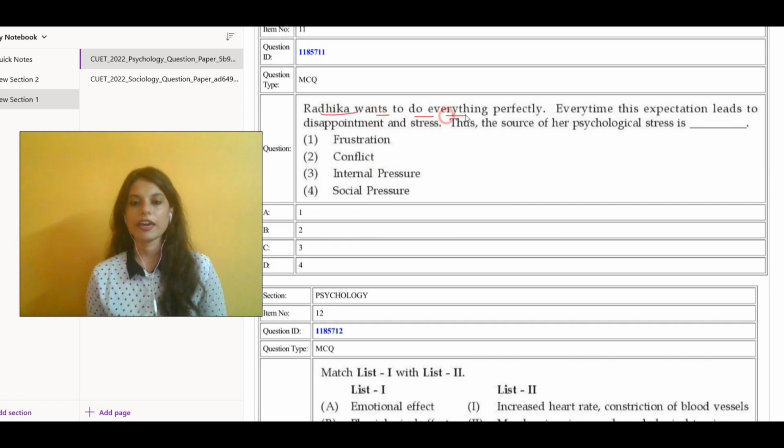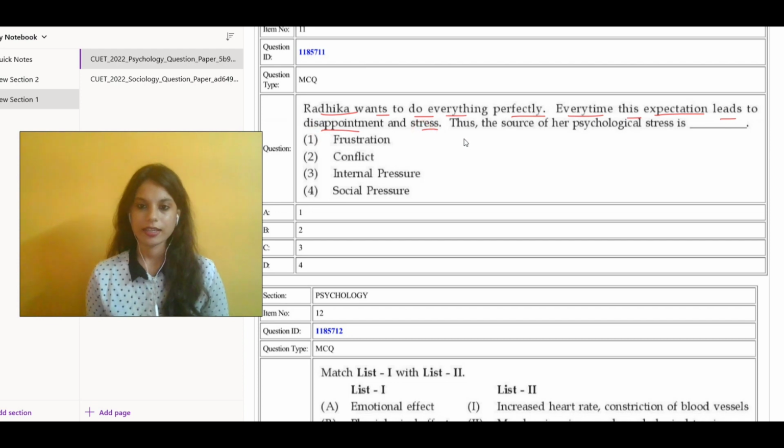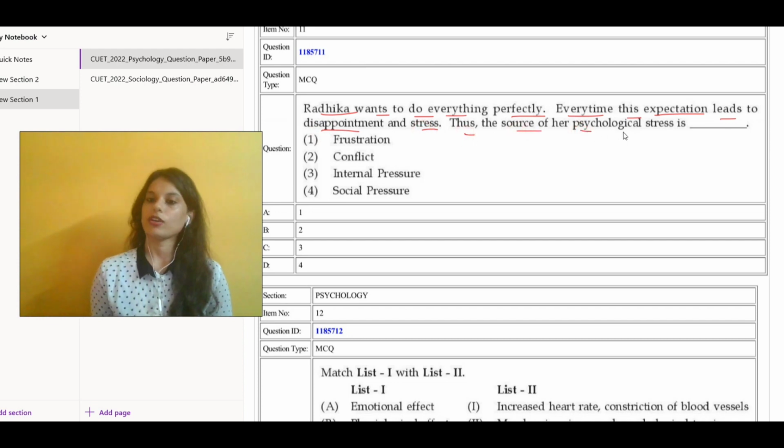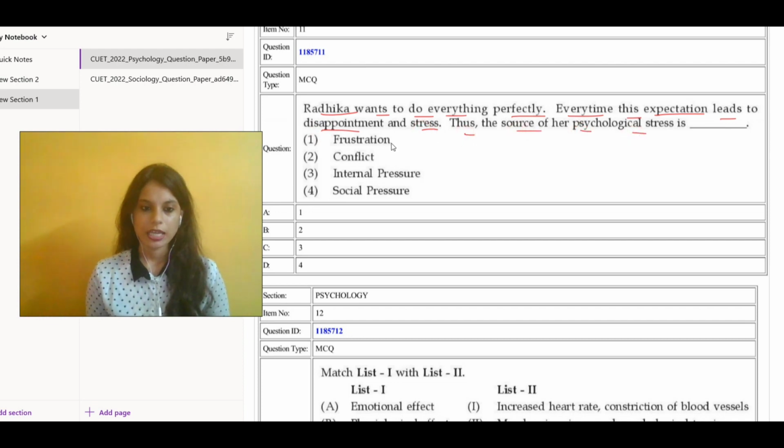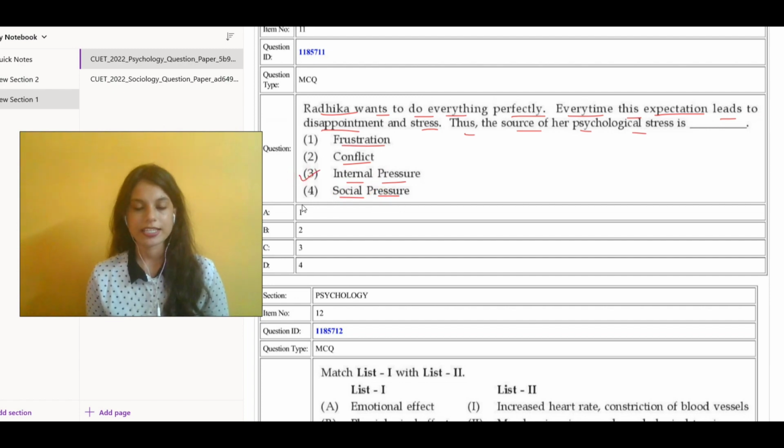Radhika wants to do everything perfectly. Every time this expectation leads to disappointment and stress. Thus, the source of her psychological stress is dash. Options include frustration, conflict, internal pressure, social pressure. Our correct answer would be internal pressure. That is what develops within us and creates expectations and hopes within us. So we can go with option C, number 3, as the correct answer.